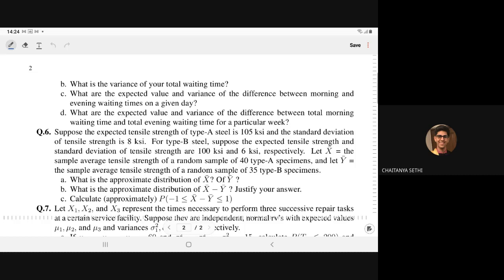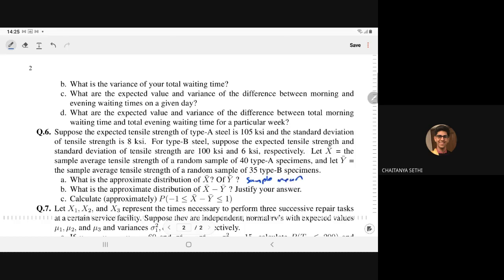So we are taking samples of both steels, and the sample sizes will be 40 and 35 respectively. What is the approximate distribution of X bar and Y bar? X bar and Y bar denote the sample means, so we have to compute the distribution of the sample mean.